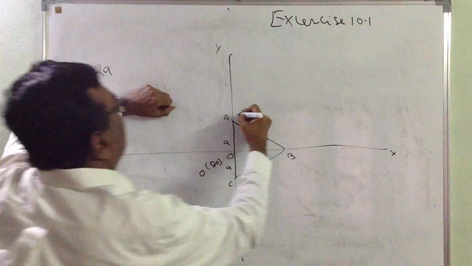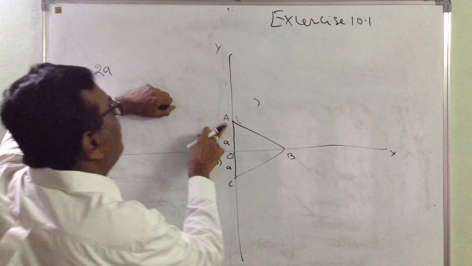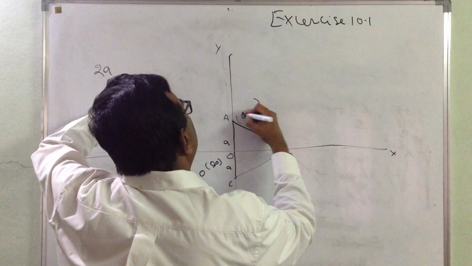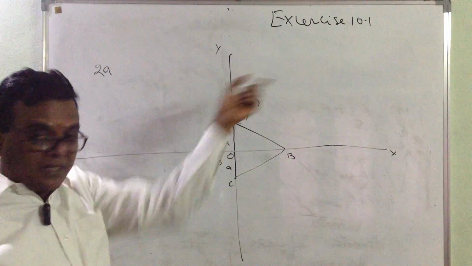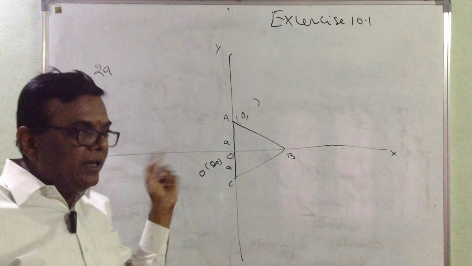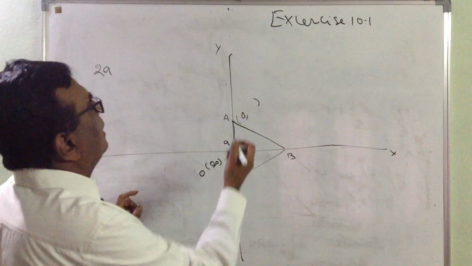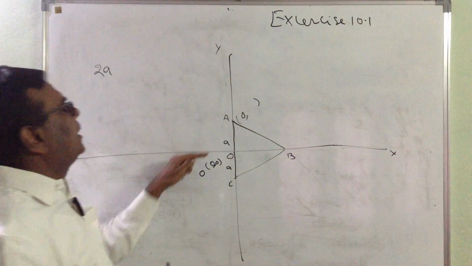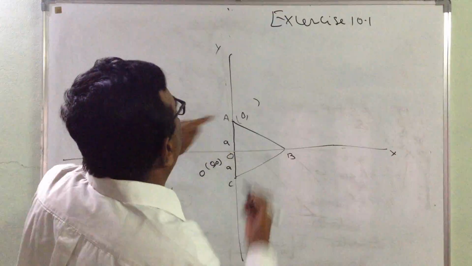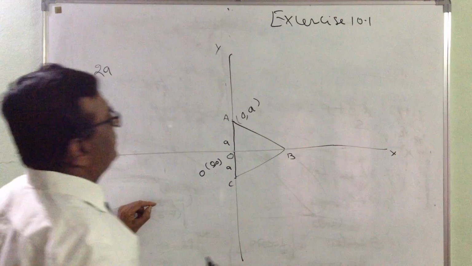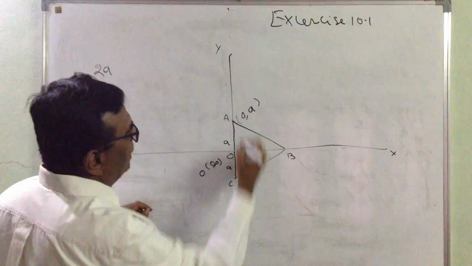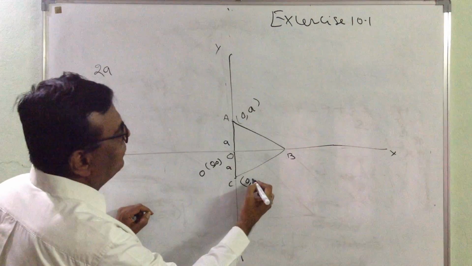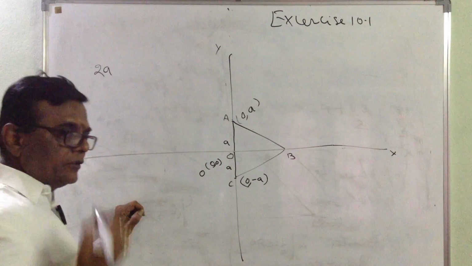Now, what is the x coordinate of A? Because it is lying on the y-axis, the x coordinate is always 0. You need to write all this explanation when you are answering the question in the examination, whereas here I am not doing that. Then what would be the y coordinate? The y coordinate is nothing but the height on the y-axis. So this is A. Similarly, here the x coordinate is 0, but the y coordinate is minus A, because it is on the negative side. So 2 points are fixed.